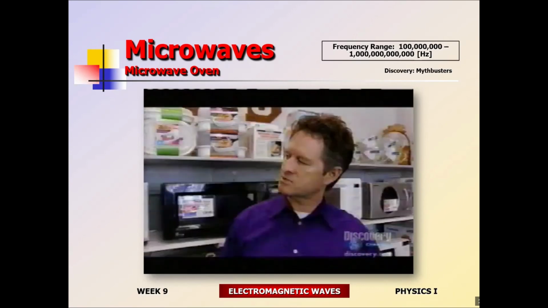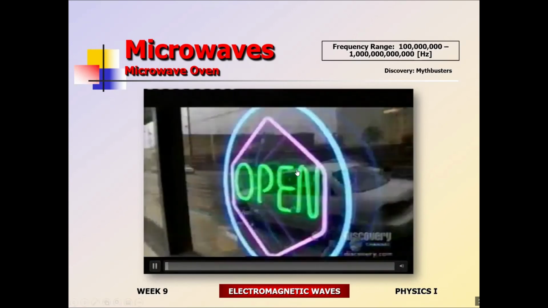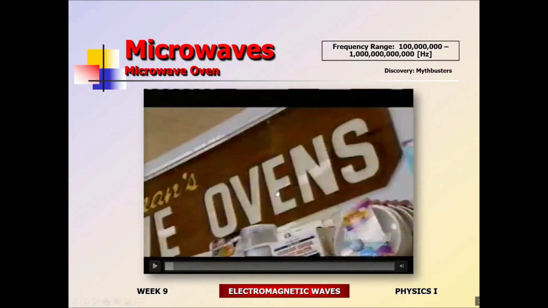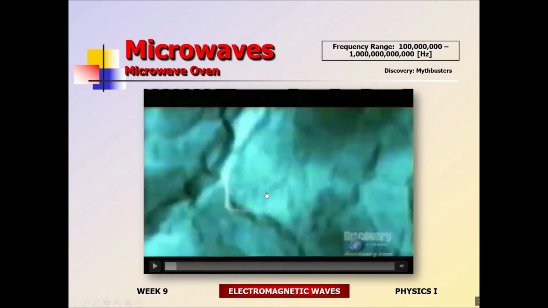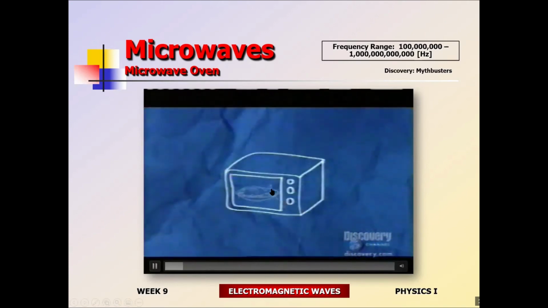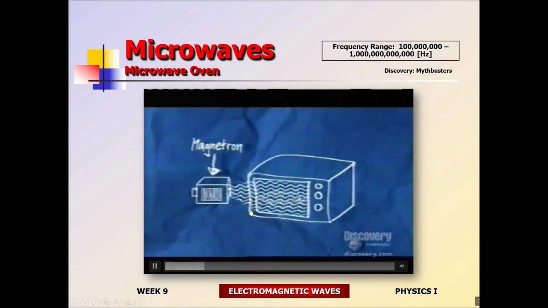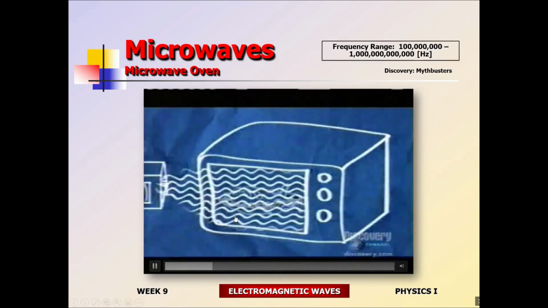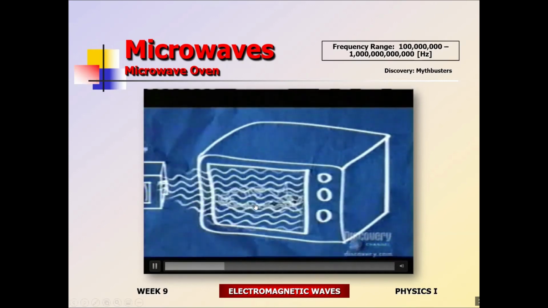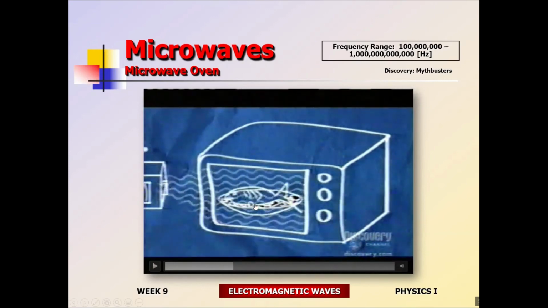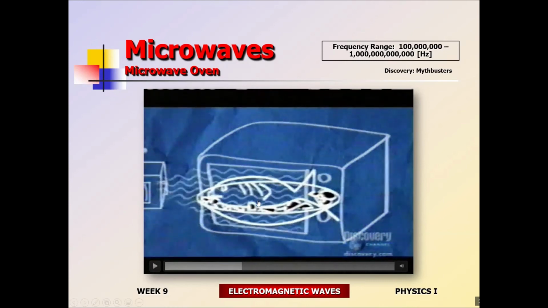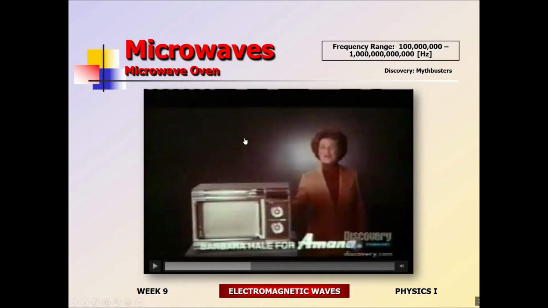All right, the Mythbusters. Absolutely one of my favorites for the wrong reasons and the right reasons. Okay, let's focus on the wrong reasons. "A microwave oven uses radio waves to cook food." Really? Do they use radio waves or microwaves? If they use radio waves, I wonder what station they're tuned to. Why not just turn it on and stick your head in it? "A device called a magnetron bombards the inside of the oven with radio waves." Microwaves. "Which react with water molecules in the food, causing them to vibrate at enormous speed." Not true. "That friction creates heat." Friction doesn't mean anything on the atomic scale. "Which cooks the food." Cool. Yeah. All right, so they just completely missed that one.